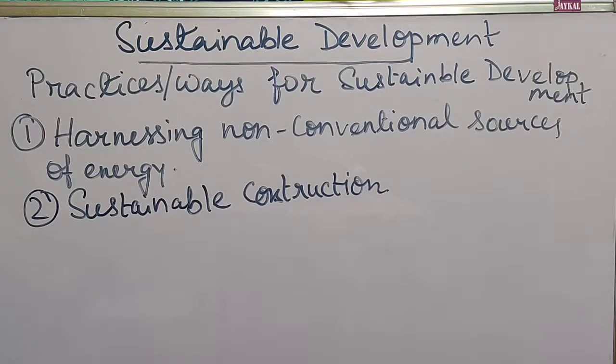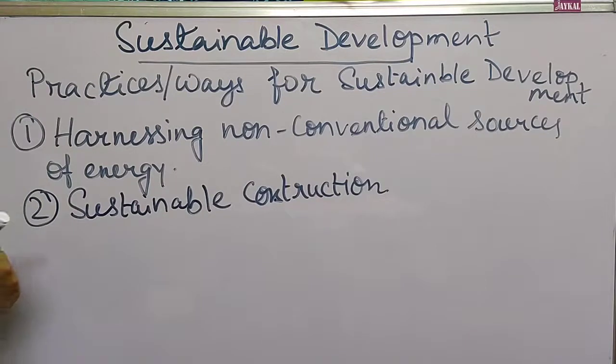That would be a more smart way by which we can protect the conventional sources of energy. So the next point was sustainable construction.